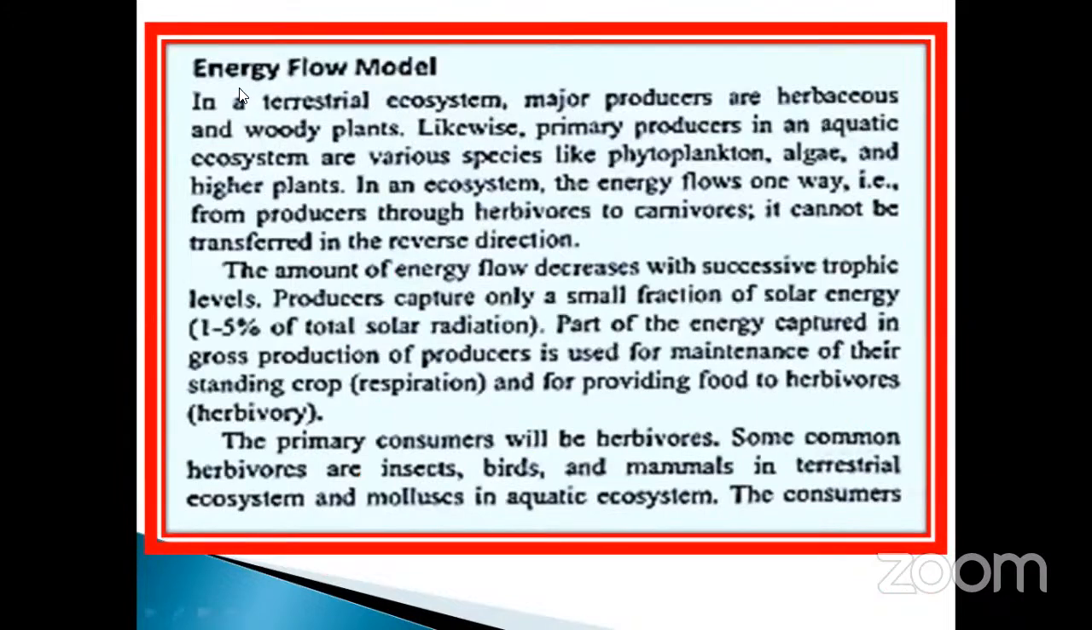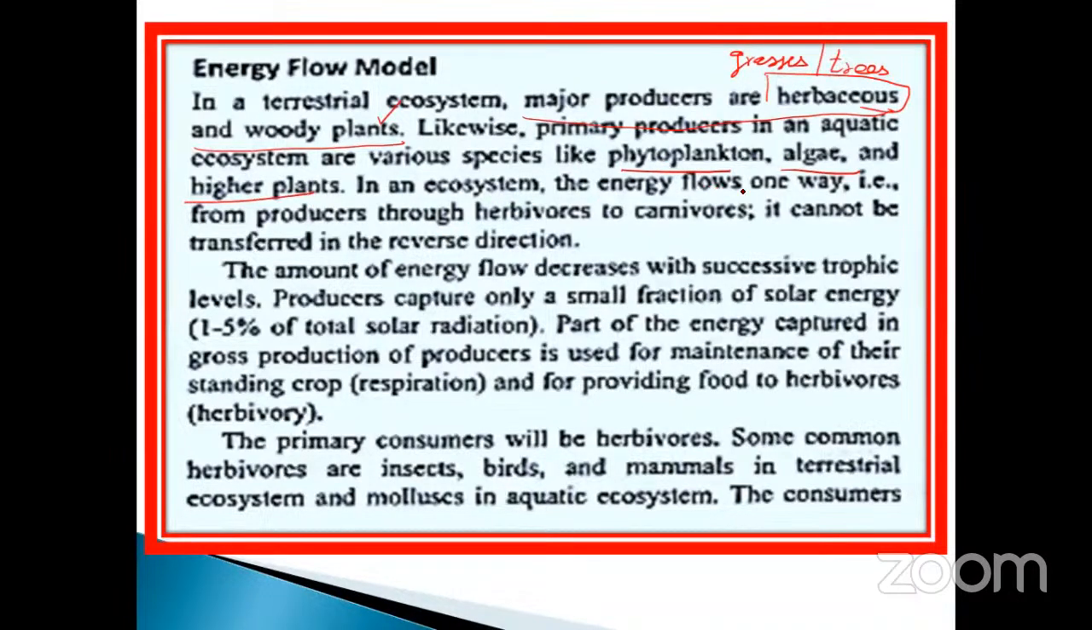The next topic we will pass on to is the energy flow model. In a terrestrial ecosystem, the major producers, on land, are grass and also trees and woody plants, as already told. Likewise, the primary producers in an aquatic ecosystem are various species like phytoplankton, algae, and also higher plants.